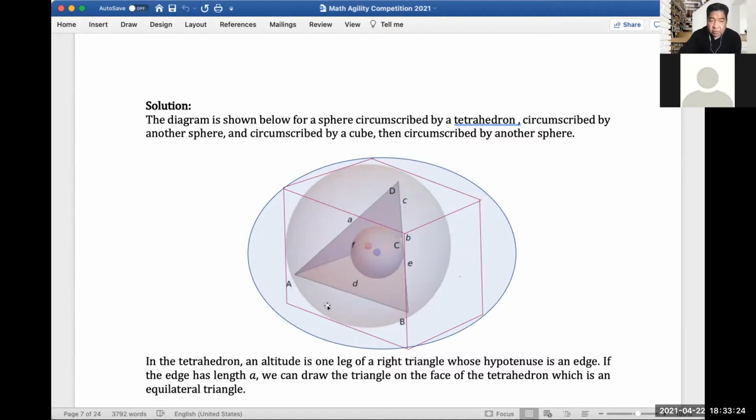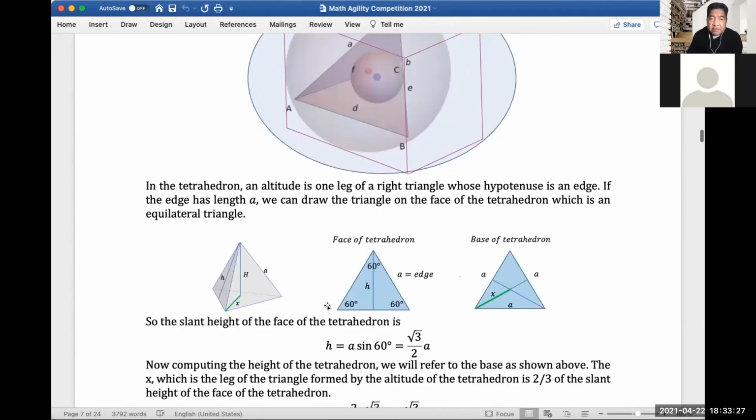Okay, so let's move. In the tetrahedron, an altitude is one leg of a right triangle whose hypotenuse is an edge, right? I drew the tetrahedron here. The edge has a length of a, which is this. The height of the tetrahedron is capital H, and the slant height is small h here. So let's first compute the slant height.